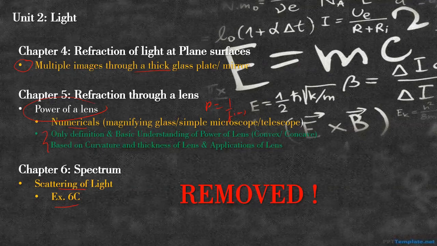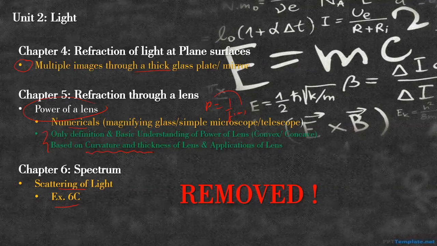As we increase the curvature, focal length decreases, and as you can see, power is inversely proportional to focal length, so power will increase. You just need to know the definition, the SI unit of power, that is diopters, whether power is positive or negative, power of a convex lens and of a concave lens, how they differ, and how power changes according to the curvature or thickness of the lens, right? Application of lenses is there.